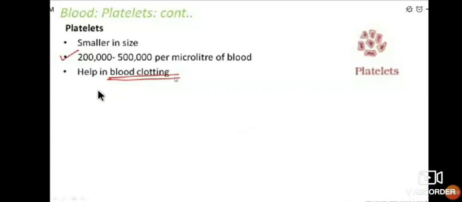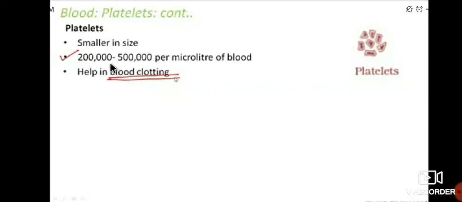That is the help of this one. If the blood is not clotted, the blood inside your body will completely go away when you get a wound. So that's the reason. To prevent that, there are platelets that help to clot the blood that comes out drop by drop when you get a wound.